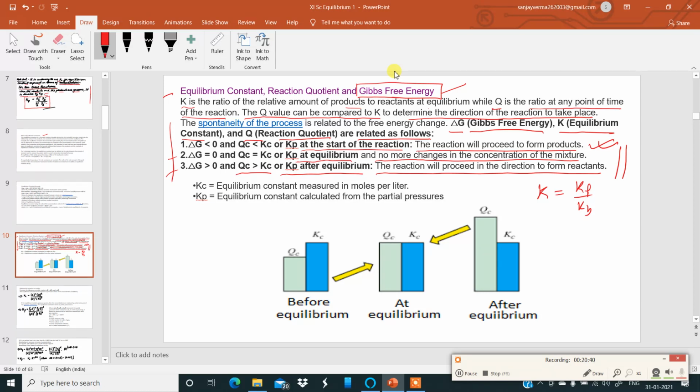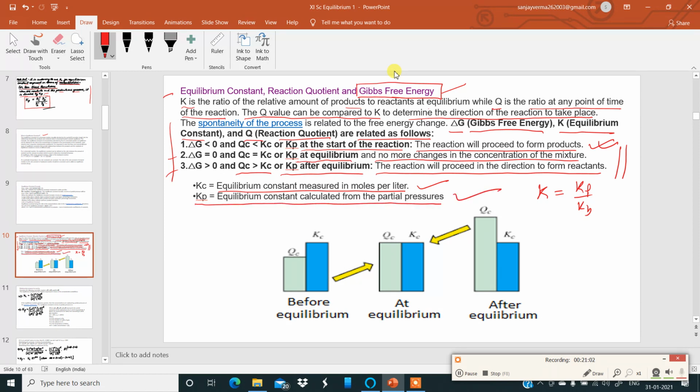Delta G equal to 0 means equilibrium. Delta G less than 0 means the reaction will happen in the forward direction. Delta G greater than 0 means the reaction will happen in the backward direction. Now I have told you already, Kc means the equilibrium constant measured in moles per liter, and Kp is the equilibrium constant calculated from the partial pressures.